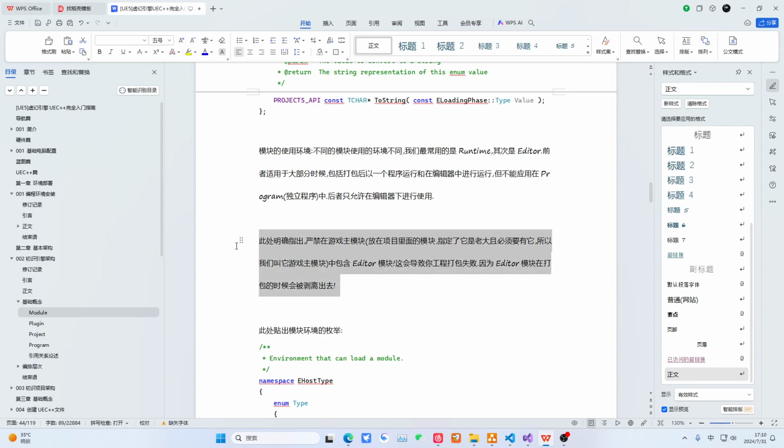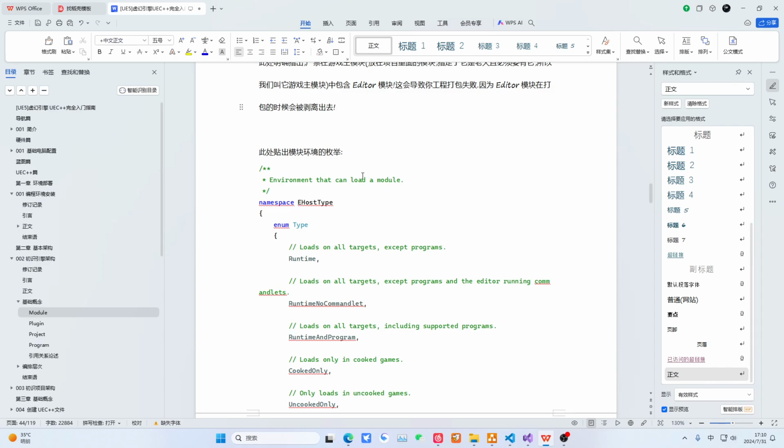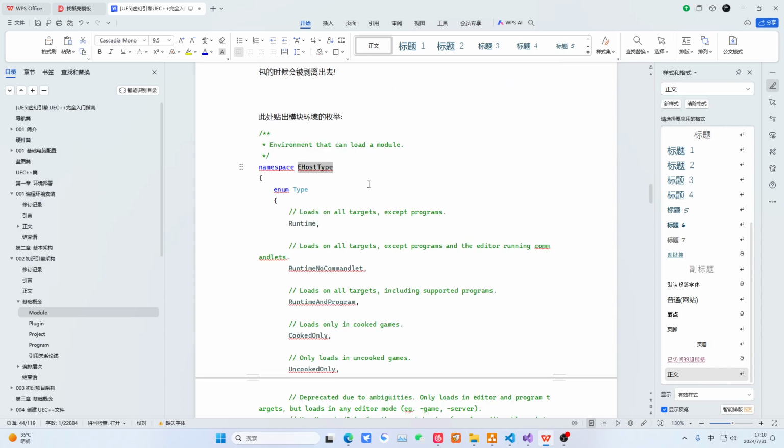So, this is a problem that beginners absolutely must encounter. This is very normal. We will later use macros. We will use if editor data only, and other macros to determine whether it is currently in the editor or after packaging. After packaging, we won't execute this code because we simply don't have this resource. So, this is a usage timing issue. Then we can simply take a look at the usage timing code.